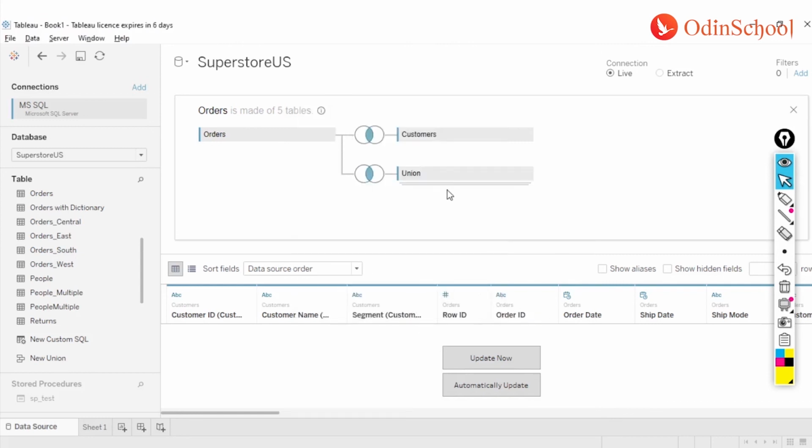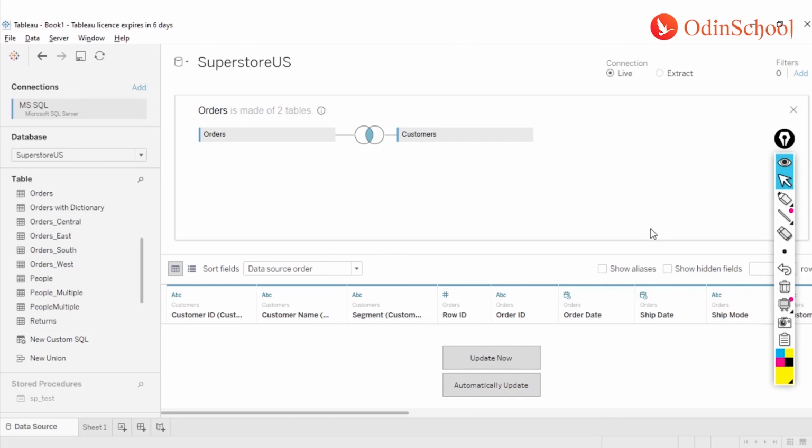And I can have a union and a join combined together as well. Over here, the mechanism is working on union, but this union table is again connected to my master table in a join format. So you can have this blended usage of joins and unions as well. It totally depends on how you are leveraging your union conditions or your join conditions. I'm just going to remove it from here for the sake of discussion so that I can show you something more in a later instance.